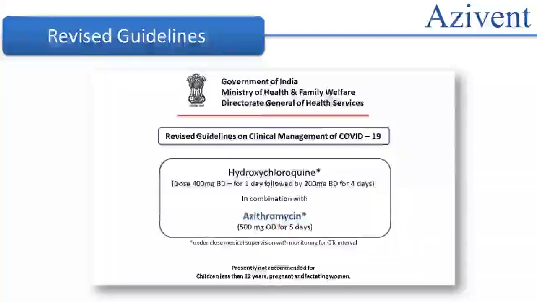The Government of India Ministry of Health and Family Welfare and Directorate General of Health Services have given us revised guidelines on clinical management of COVID-19. What these guidelines say is that hydroxychloroquine should be given in combination with azithromycin 500 mg once daily for 5 days for the treatment of COVID-19.